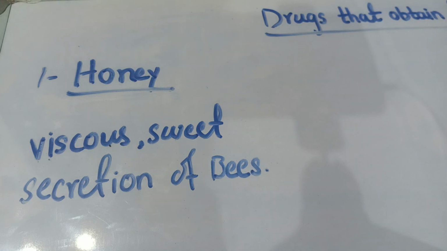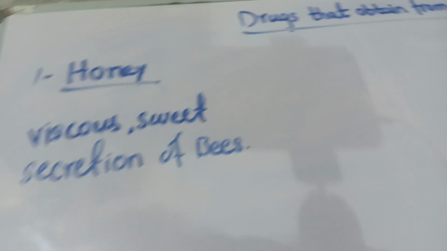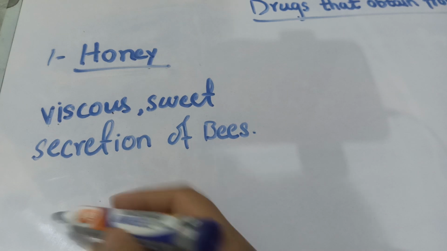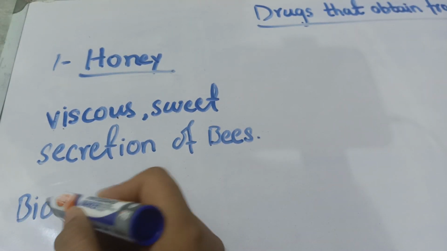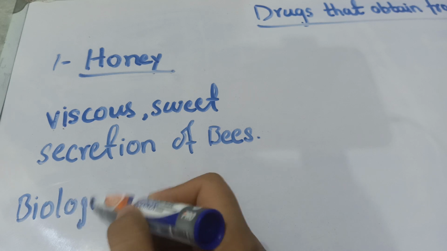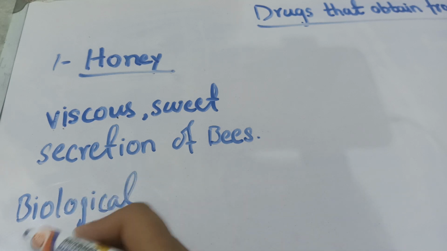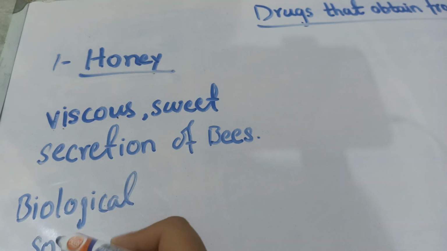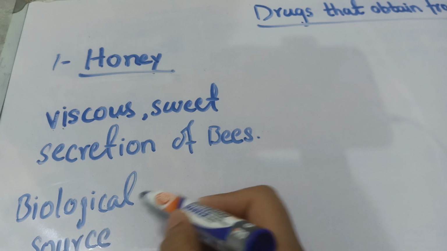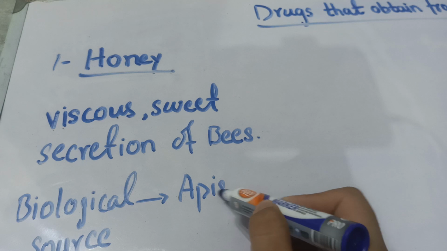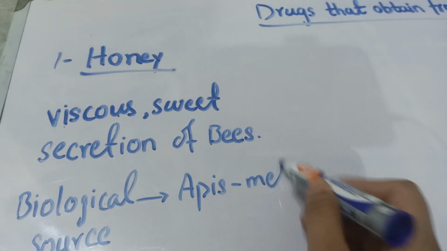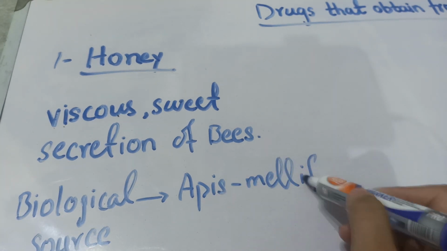So now we will give the scientific name of the honey bees. The next thing is the biological source. The scientific name of honeybees is Apis mellifera.